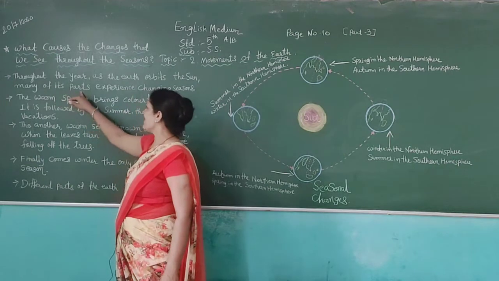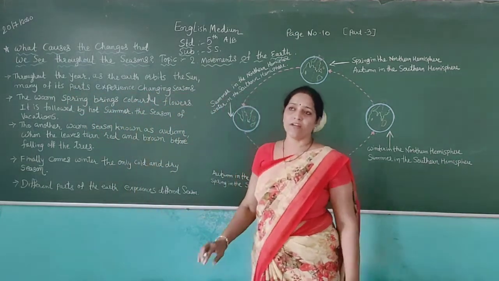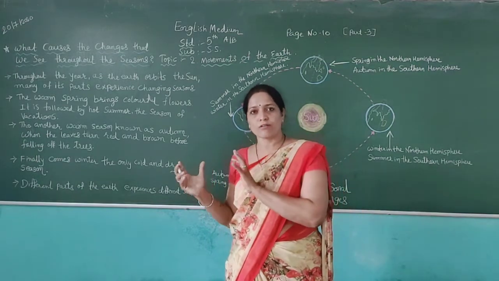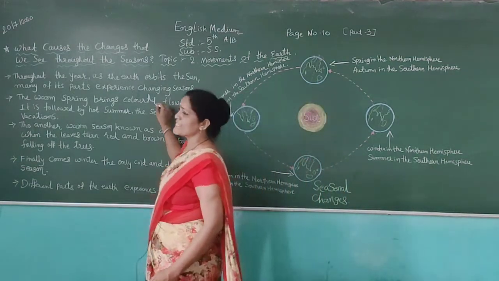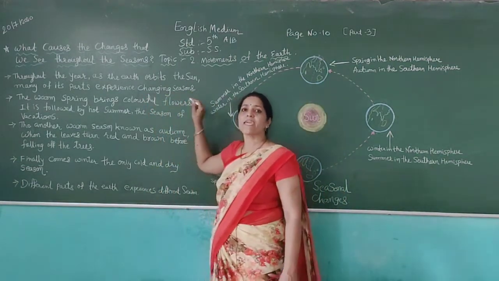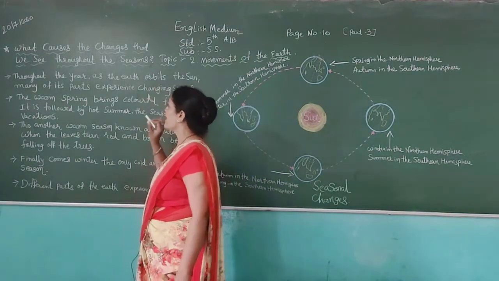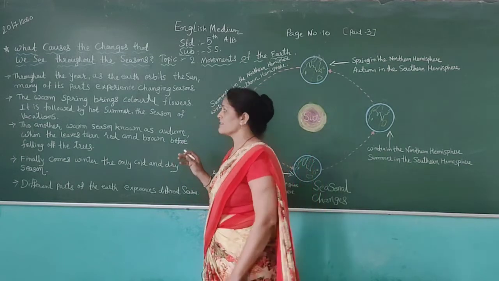Many of its parts experience changing seasons. When our earth rotates and revolves, at that time seasons and days may change. When the earth orbits the sun, many parts experience different kinds of seasons.